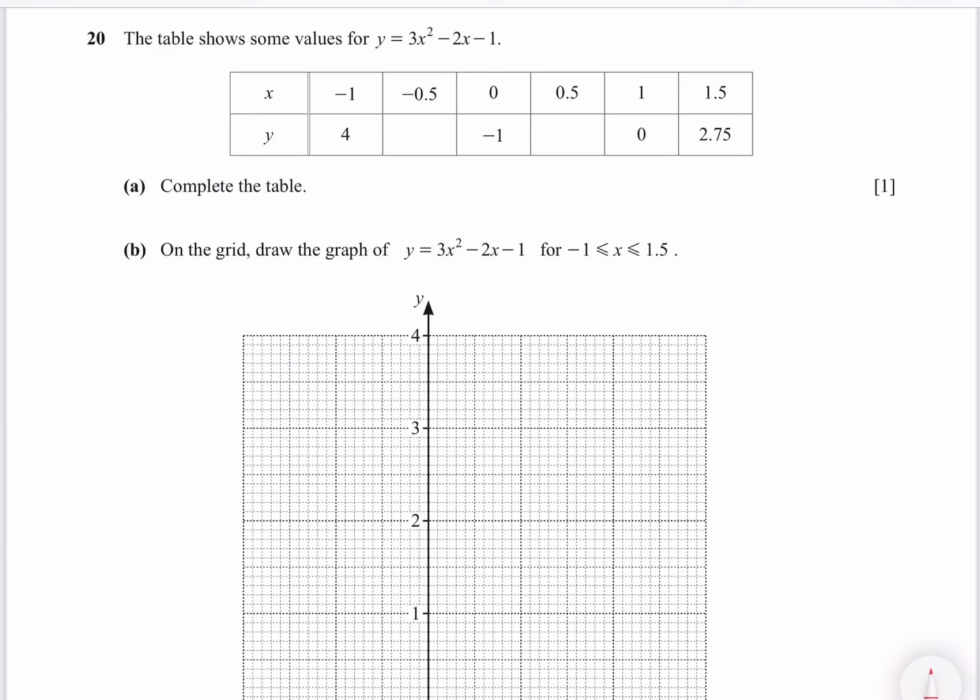The table shows some values for y equals 3x squared minus 2x minus 1. You can put the value of x, which is negative 0.5, in the main equation wherever you see x, and then find the value of y.